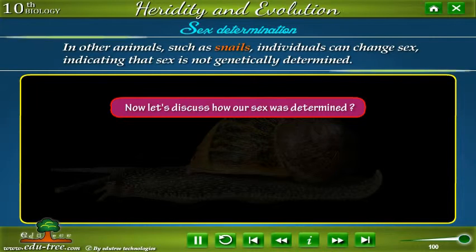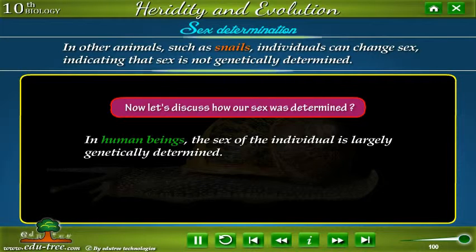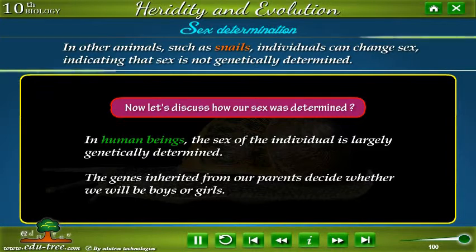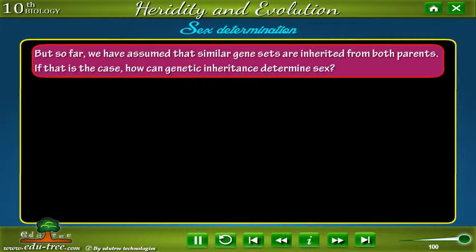Now let's discuss how sex is determined. In human beings, the sex of the individual is largely genetically determined. The genes inherited from our parents decide whether we will be boys or girls. But so far we have assumed that similar gene sets are inherited from both parents. If that is the case, how can genetic inheritance determine sex?